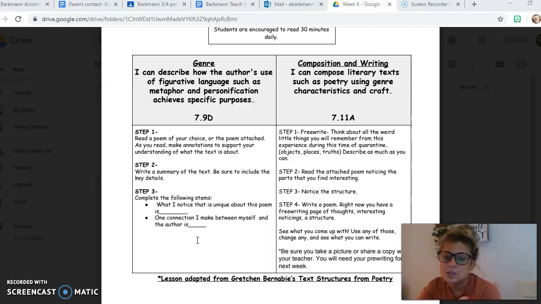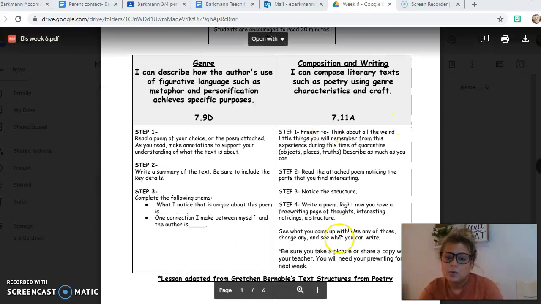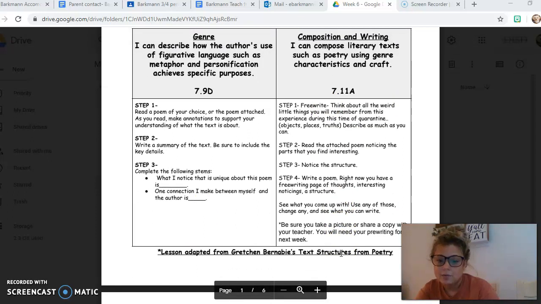So what I noticed that is unique about this poem is just type in your answer where that blank is. And then one connection I make between myself and the author is, again, just type it in. When you go to your writing, it's going to be similar to last week, but there are some changes.